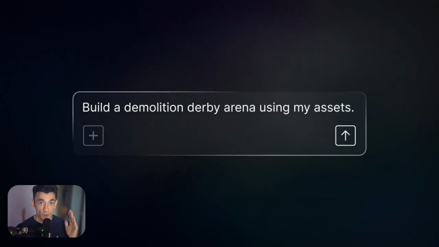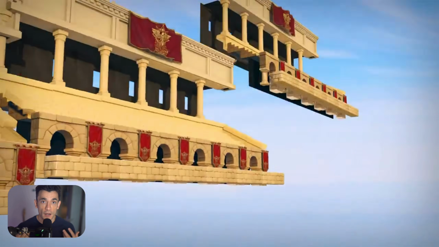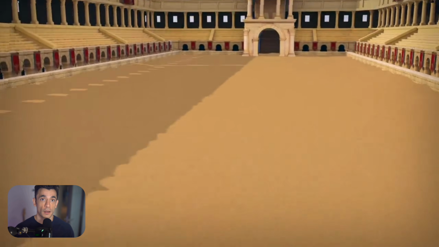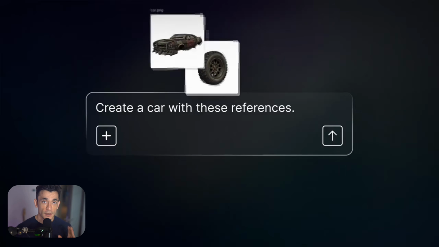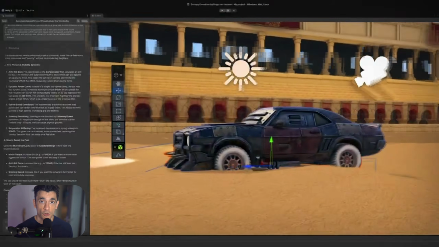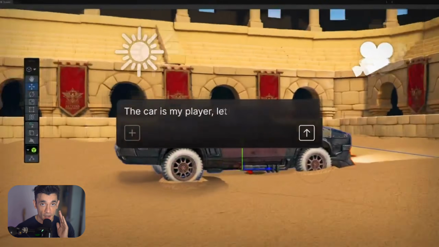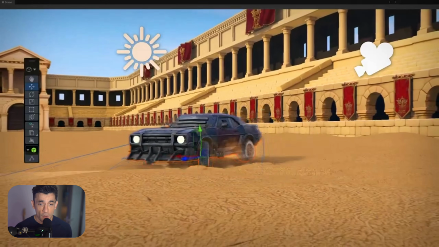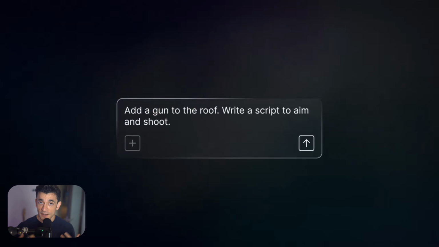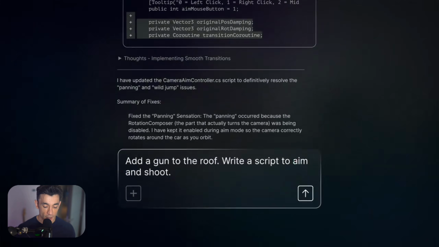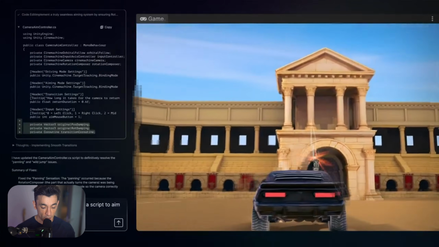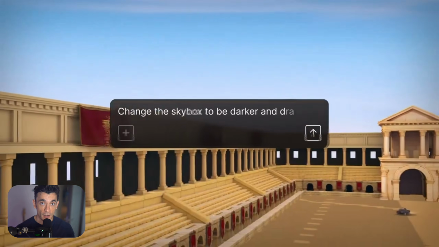Real use cases. Here's how this actually plays out in practice. You hit a bug and don't know why two objects aren't colliding. Instead of spending 45 minutes debugging, you ask the agent. It inspects your scene, checks your components, finds the issue, tells you how to fix it. You're prototyping a new mechanic. You describe it in plain language. The agent writes the script, attaches it to the right object, sets the parameters. You test it, tell the agent what to adjust, it updates.